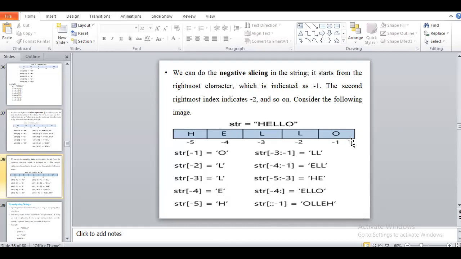You have to see the figure here: O will be at negative first location, L at minus 2, another L at minus 3, E at minus 4th, and H at minus 5th location. We are just providing the negative index, but the difference is that we start reading elements at the rightmost side.